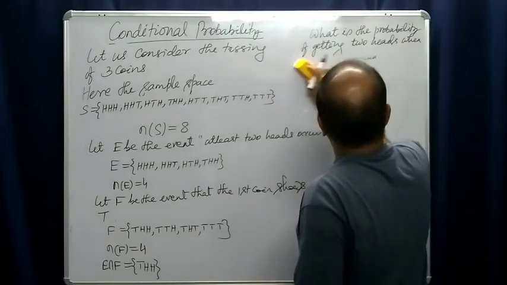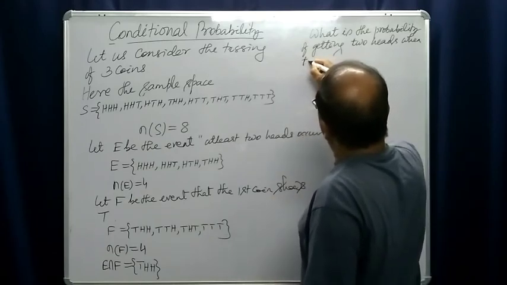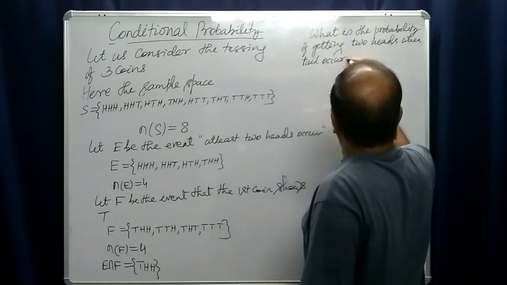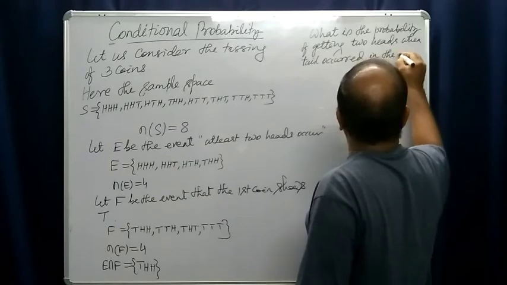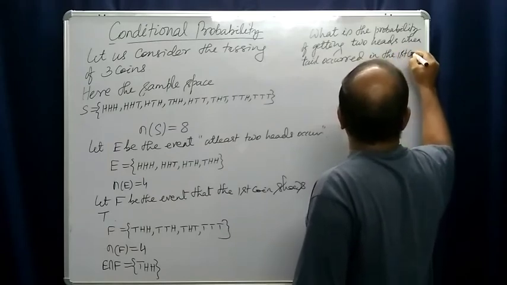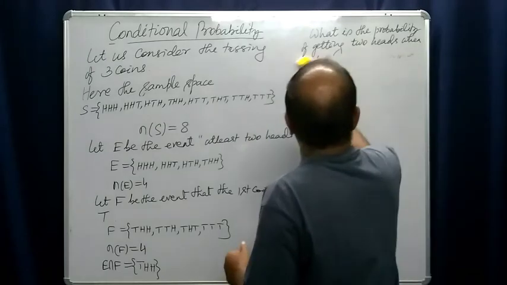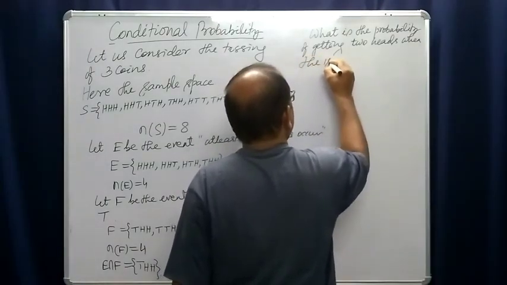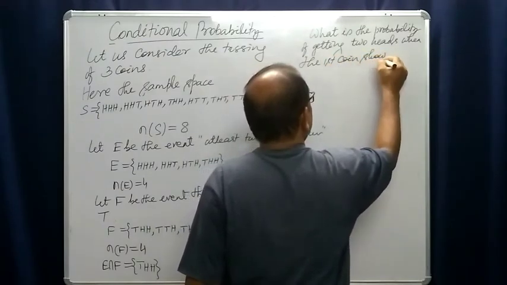When tail has already occurred in the first coin, the first coin shows tail.